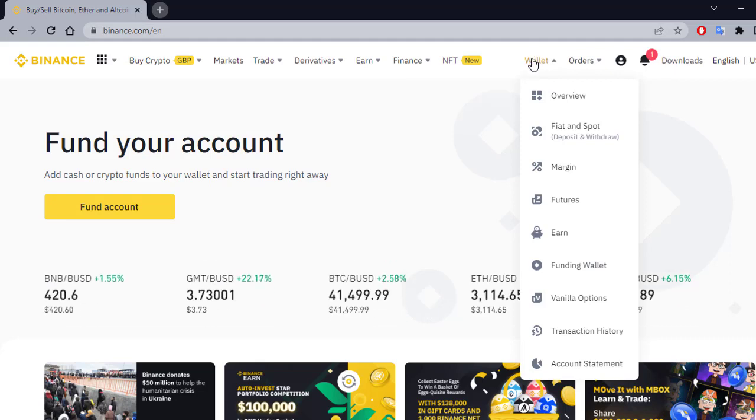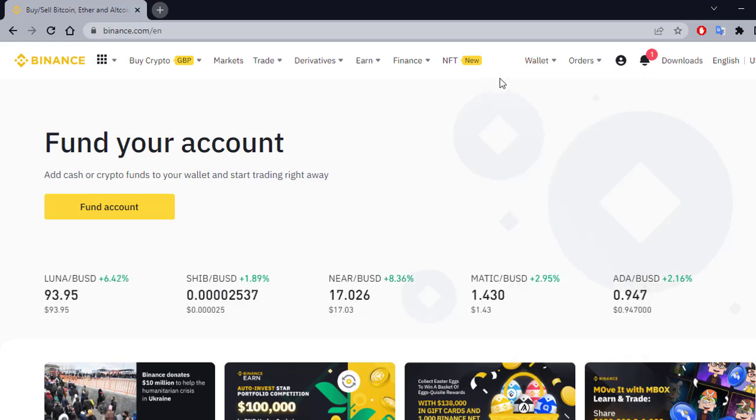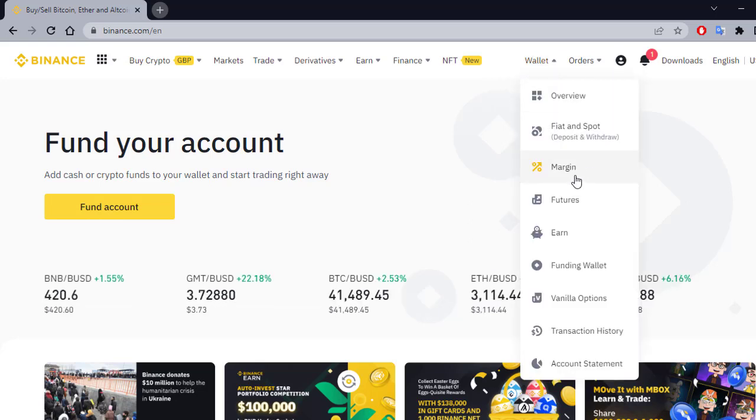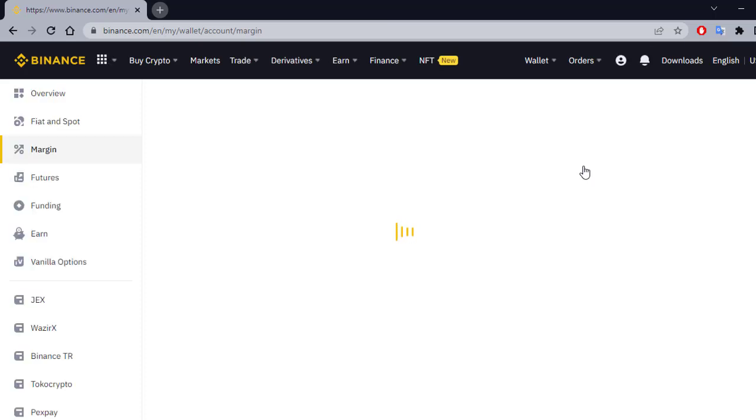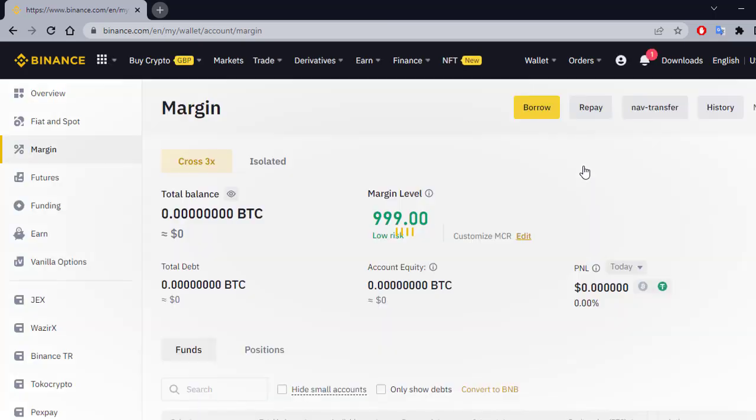Okay, first thing we have to do, we have to go to the wallet, because wallet is the main thing and safe thing in every trading website. You have to go to the wallet and do margin. Go to the margin, because I am performing margin trading here. I will teach you how to do margin trading. That is why we are specific to the margin.